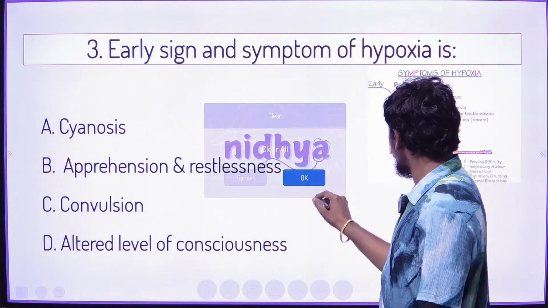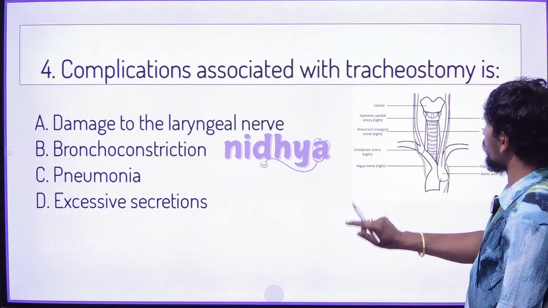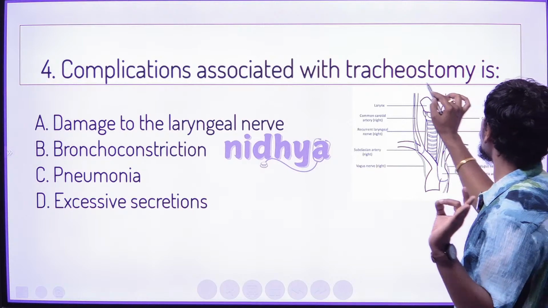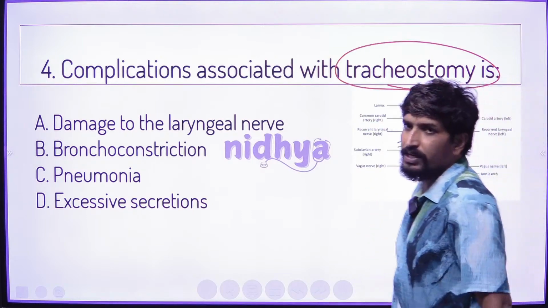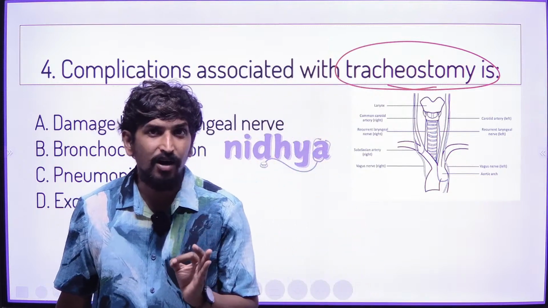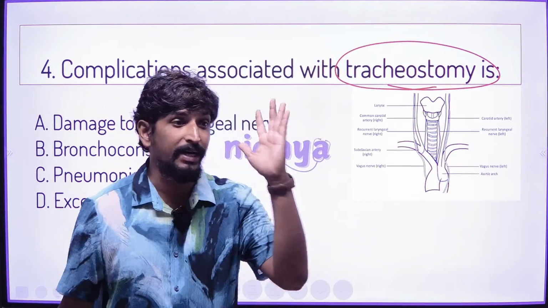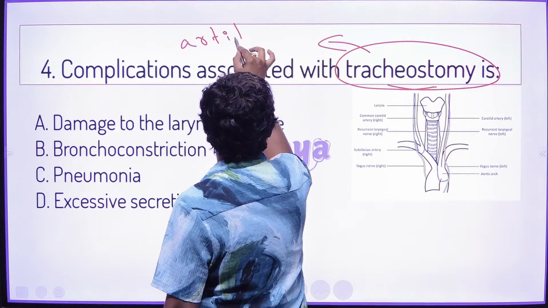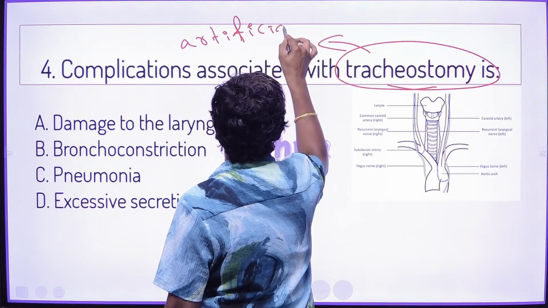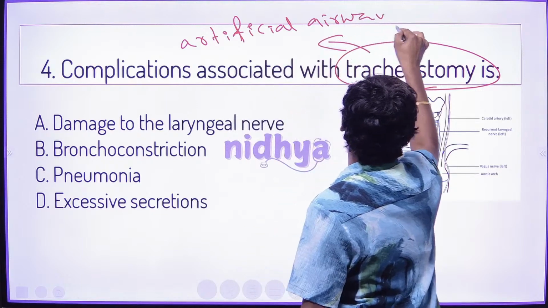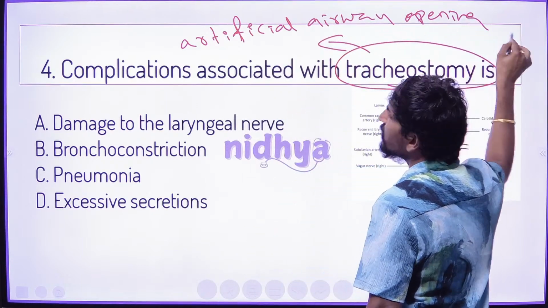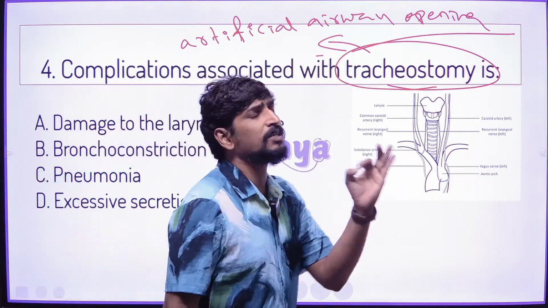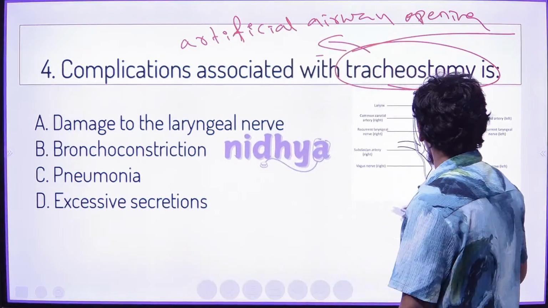Let me go with the next question. What exactly is the next question? The complication associated with tracheostomy. Tracheostomy is a procedure of artificial airway opening, where we open the trachea.